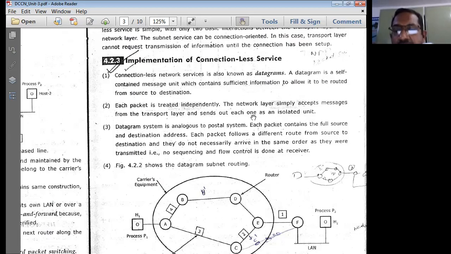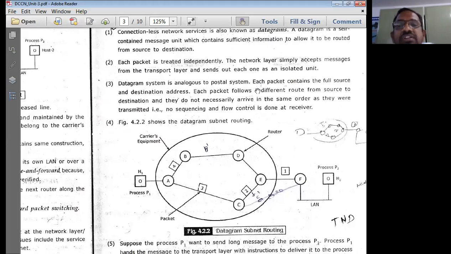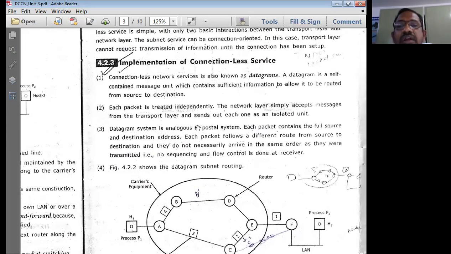Like that, these packets are transmitted. Next, each packet contains the full source and destination address. Fourth, each packet follows a different route from source to destination. This is the advantage of the connectionless service.